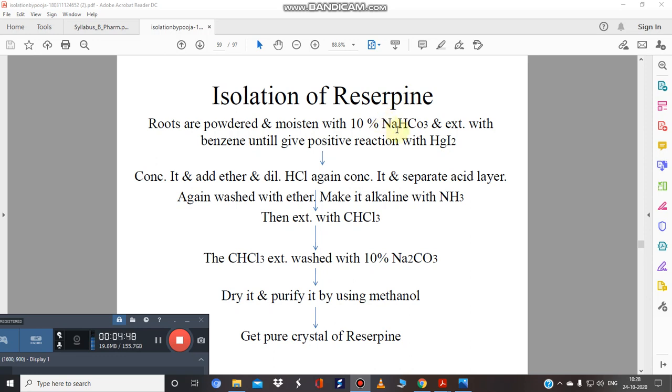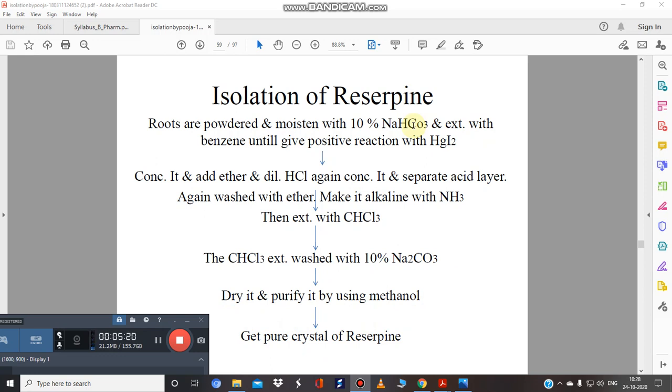So first of all, base is used over here to free the alkaloid, then you will add acid and you will again add a base in it. So whenever you add a base, we will use an organic solvent like chloroform. We will use the organic solvent chloroform and wash with a base again. Then you will dry it, purify using methanol, and you will finally get the pure crystals of reserpine.